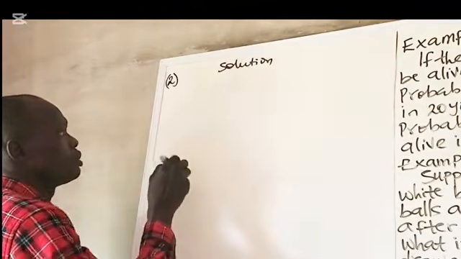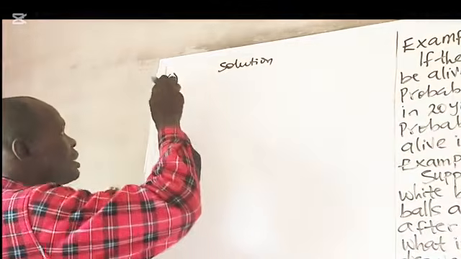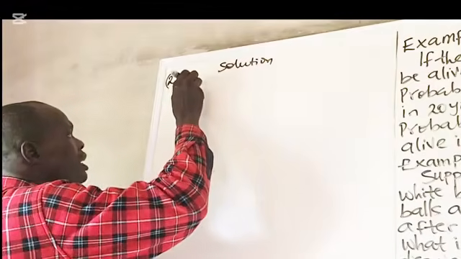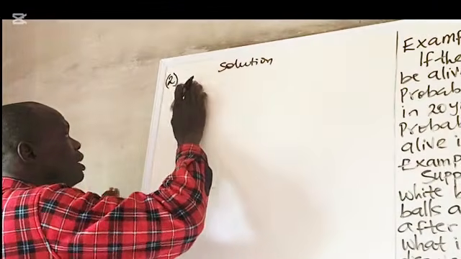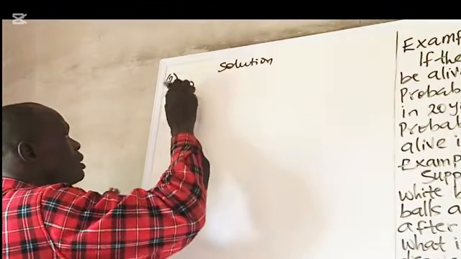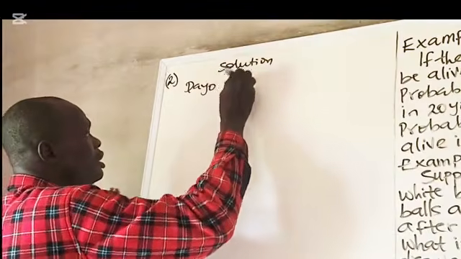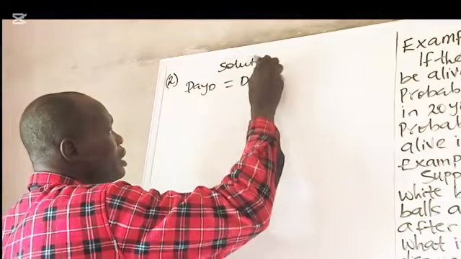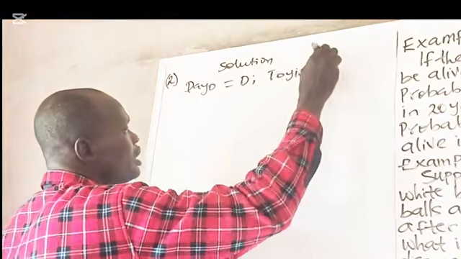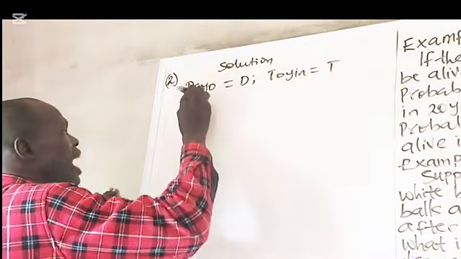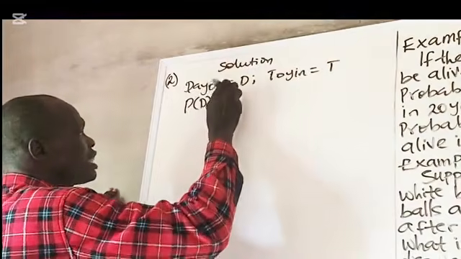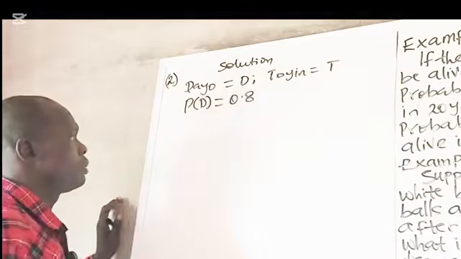Solution to example 2. We have probability that Dayo will be alive. Let's take Dayo to be D, Toyin to be T. Probability that Dayo will be alive in 20 years is given to be 0.8 in the question.